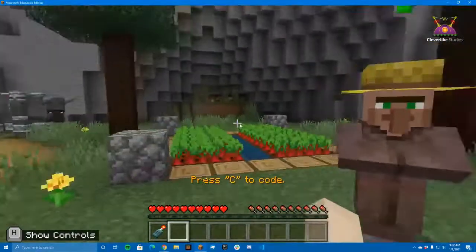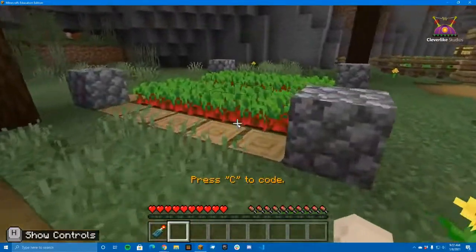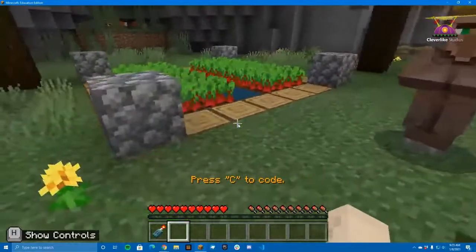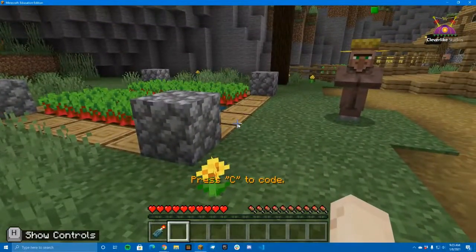Okay, we're going to start the activity, but we will help you, and you'll be enlightened. Well, it looks like we have to build a fence here. So I'm going to do the same thing I did last time. I'm going to try to look at the project on the left side of the screen.